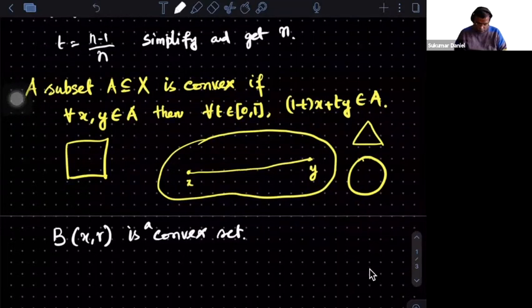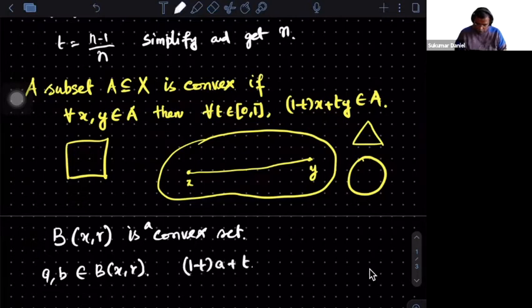So take A and B. So A and B belong to this B(x, r). And you need to say that (1 minus t) times A plus t times B also belongs to this set. That's what you need to show.